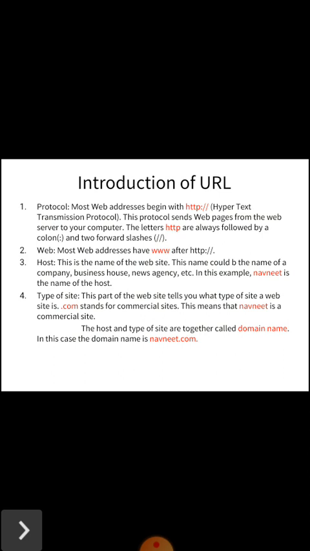Third, host. This is the name of the website. This name could be the name of a company, business house, news agency, etc. In this example, Navneet is the name of the host.